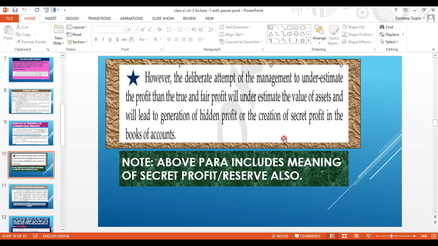This is also called secret profit in the books of account. Note the above para includes the meaning of secret profit or secret reserve also. Okay, we are moving to the next slide.